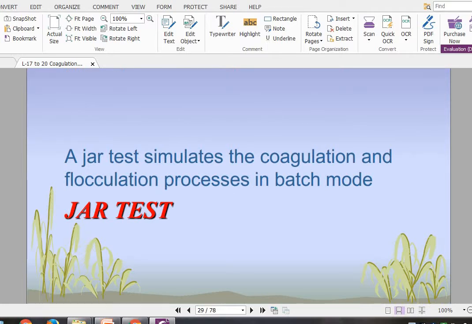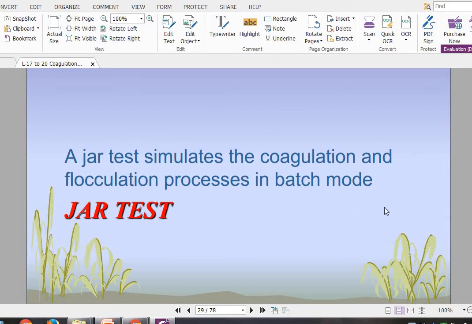Now we will discuss the jar test. A jar test simulates the coagulation and flocculation process in batch mode, and it decides the optimum dose of coagulant. We have discussed that the dose of coagulant is very important, that it affects the process of coagulation, and hence it is a very important test as far as the coagulation process is concerned.